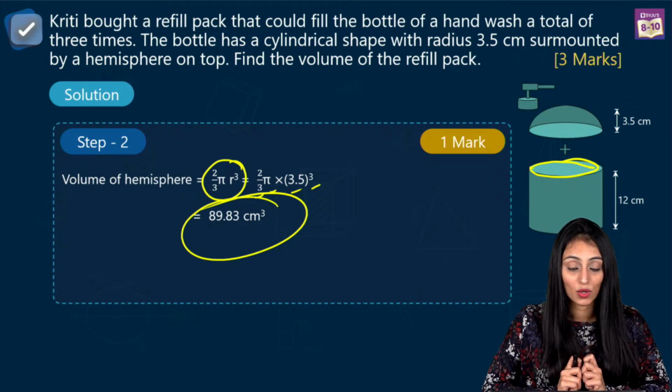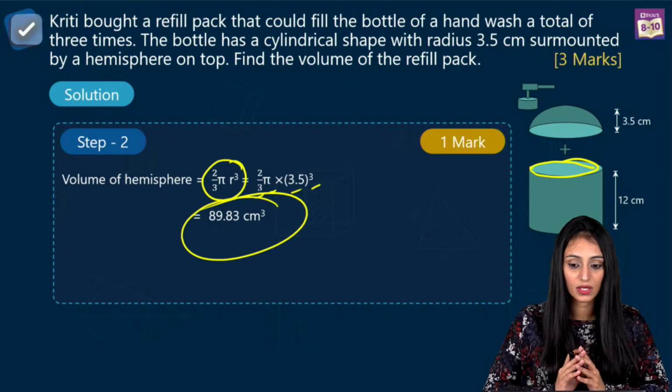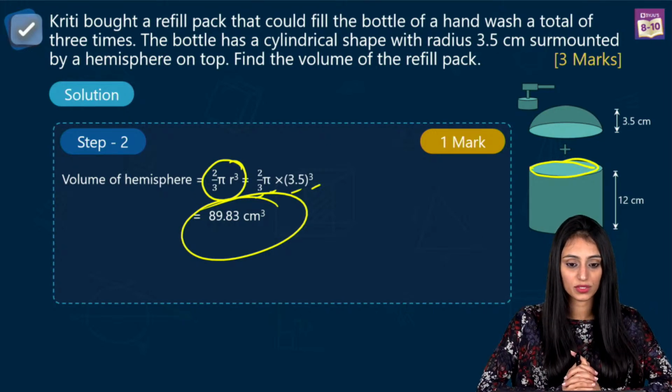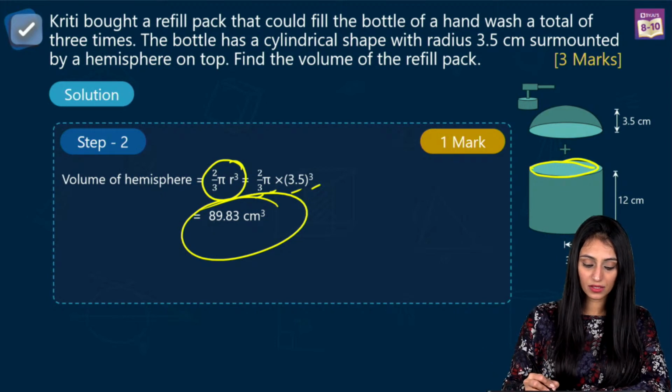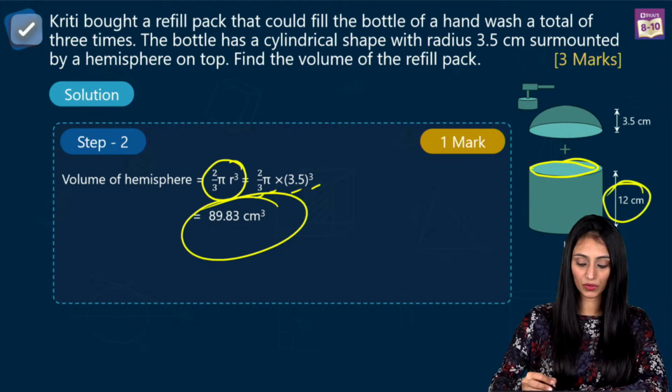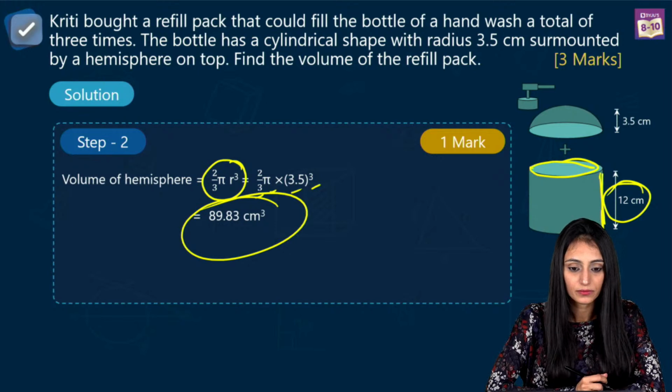Yes? I'm not visible. Refresh the screen once because I think I'm visible to rest all the other students, right? Height of cylinder, Anshuman Tiwari, that's given. That's 12 centimeters. See, it's given over here. That's the height for the cylinder.